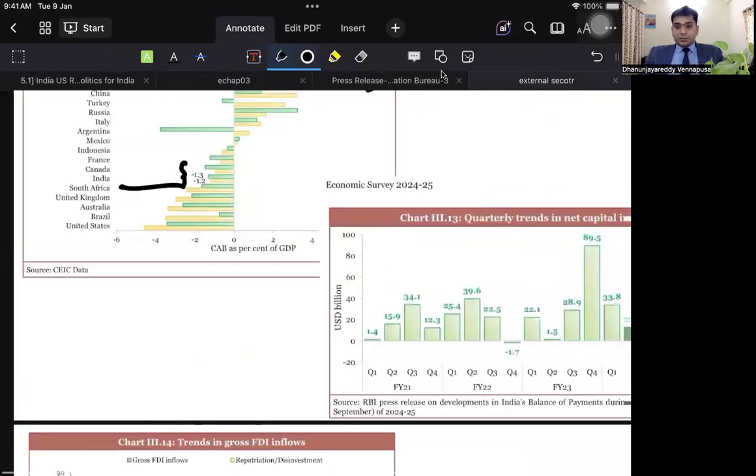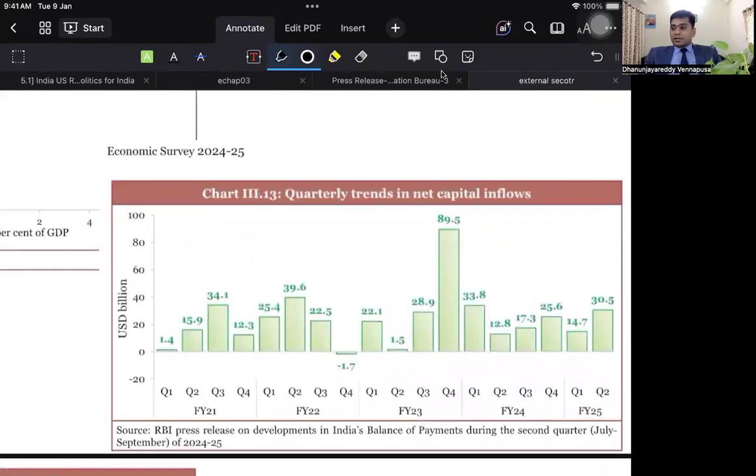Next, if you look at the net capital inflows, this is about the current account segment. The capital inflows have been substantially positive for the country, and this is how you are offsetting the current account deficits in the country.